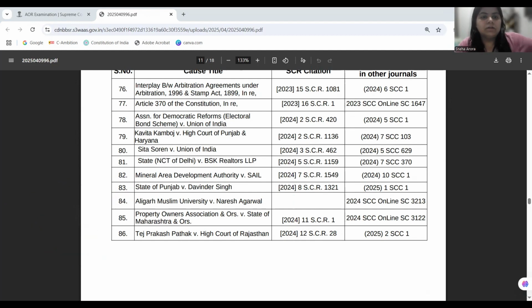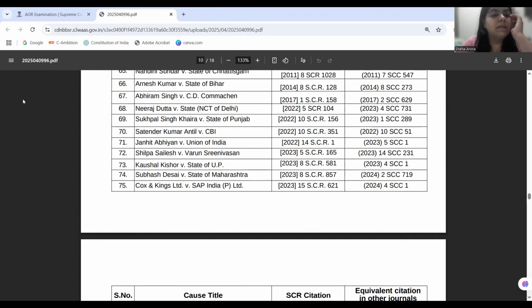Okay. Now, Janhit was decided by 3:2 majority, upholding the EWS amendment.